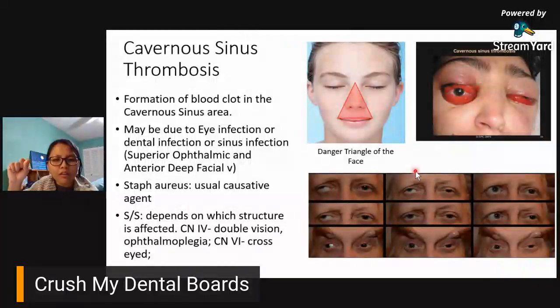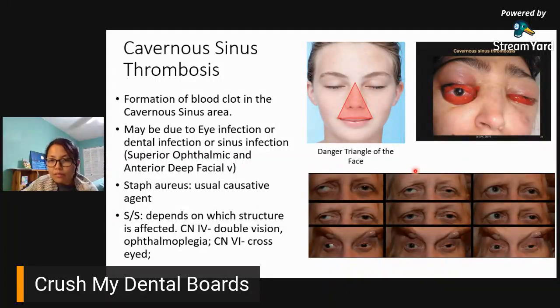Another thing, hindi lang siya dental infection, hindi lang siya eye infection, hindi lang siya sinus infection in case na may sinus problem, but sino sa inyo ang mahilig mag-pop ng tagyawat? Alam mo yun?